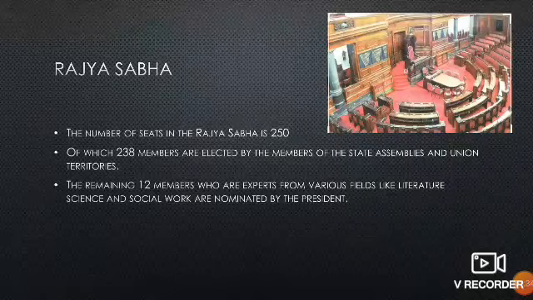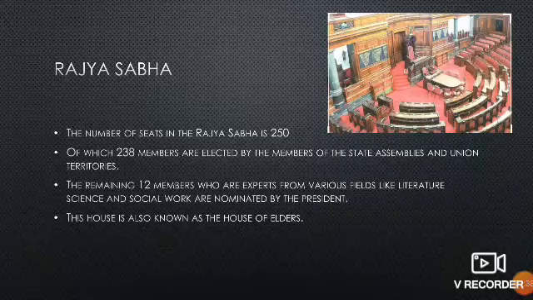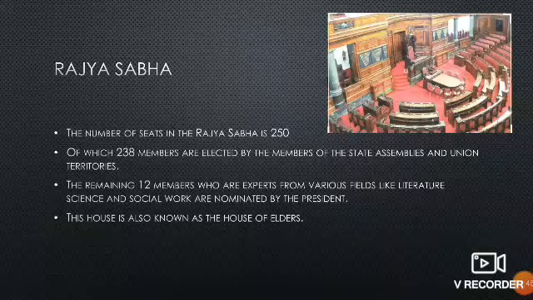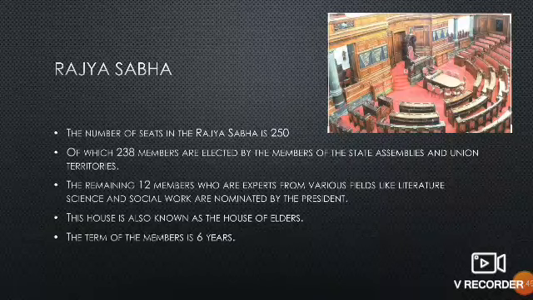Okay. Now, this house is also known as the House of Elders. Which house? Rajya Sabha, right? The term of the house is 6 years. Means the term of office.